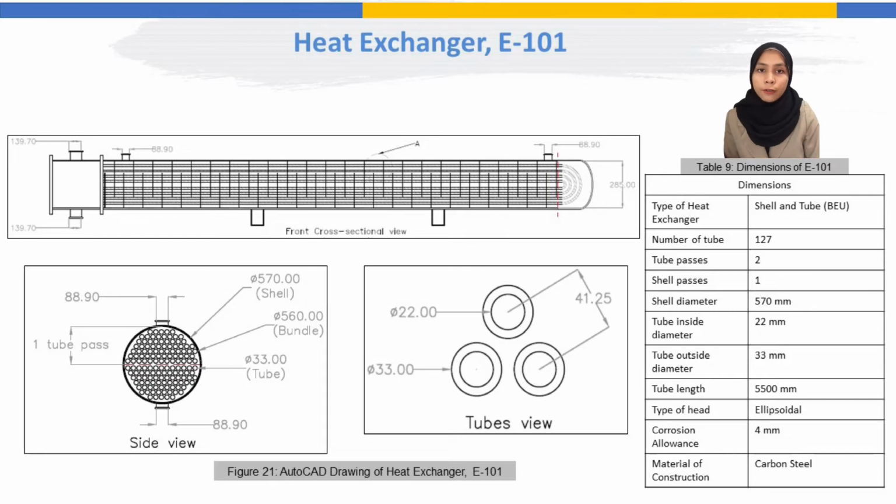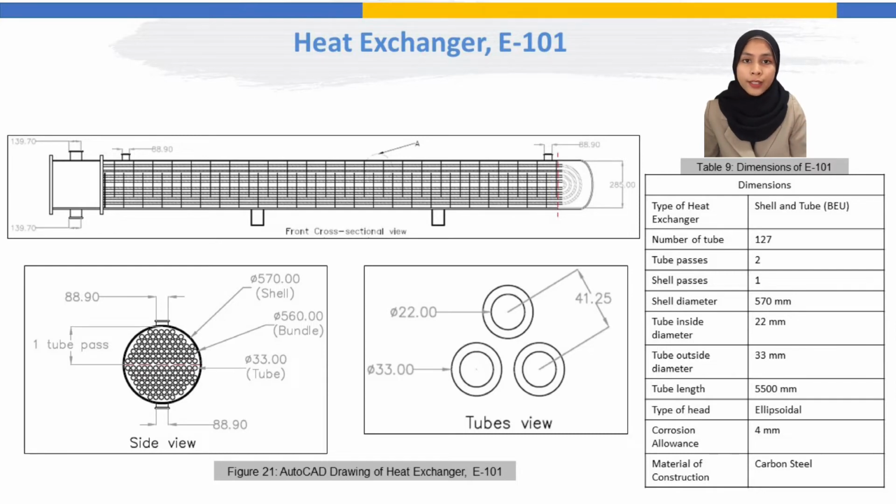Due to the factors of fluid temperature and operating pressure, oxygen is allocated at the shell side as the cold fluid and high pressure steam is allocated at the tube side as the hot fluid. In designing a heater for this production, low carbon steel with up to 0.3% carbon has been chosen as the material of construction. Carbon steel is chosen as it has excellent corrosion resistance and can be used at both low and high temperature, up to 800 degrees Celsius.